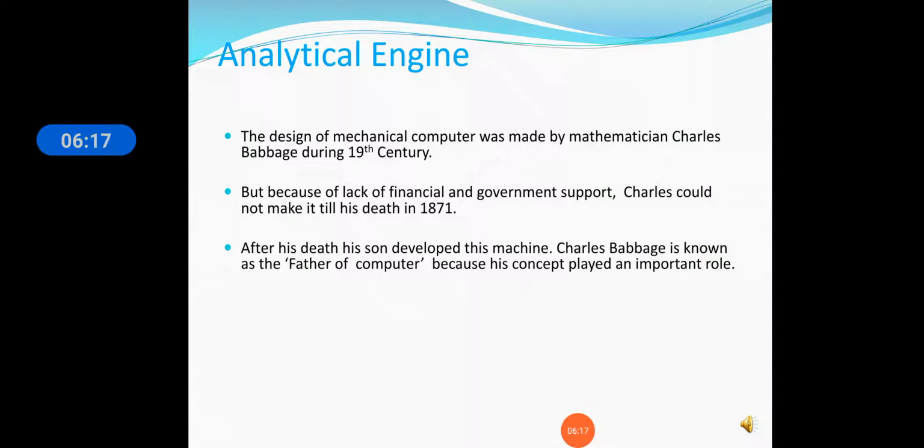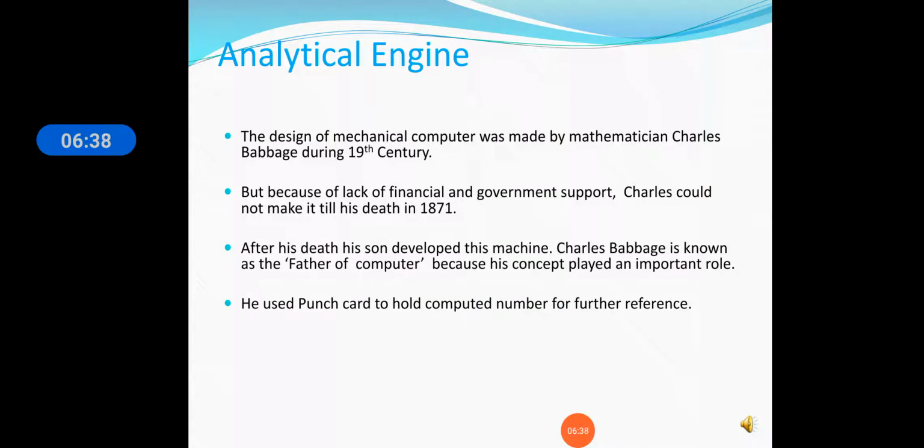After his death, his son developed this machine. Charles Babbage is known as the father of computer because his concept played an important role; he gave the idea of the modern computer.